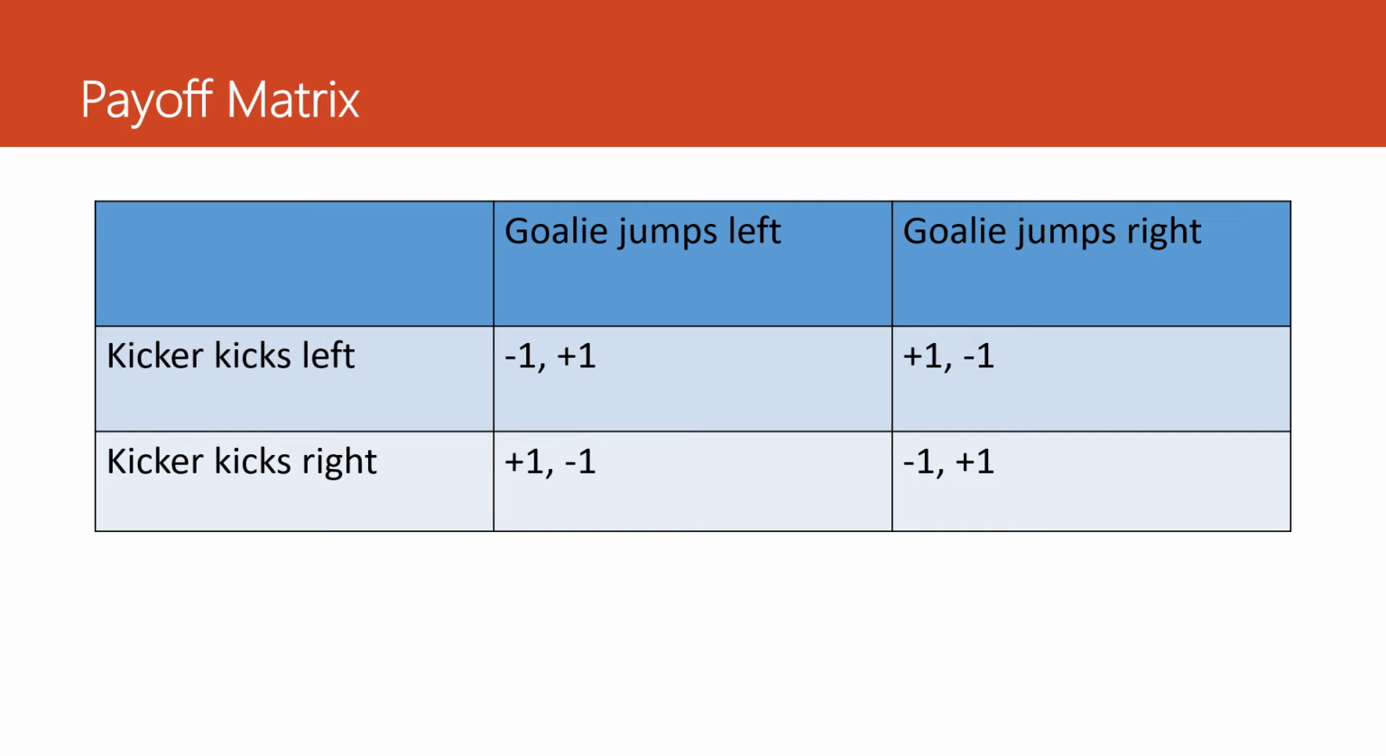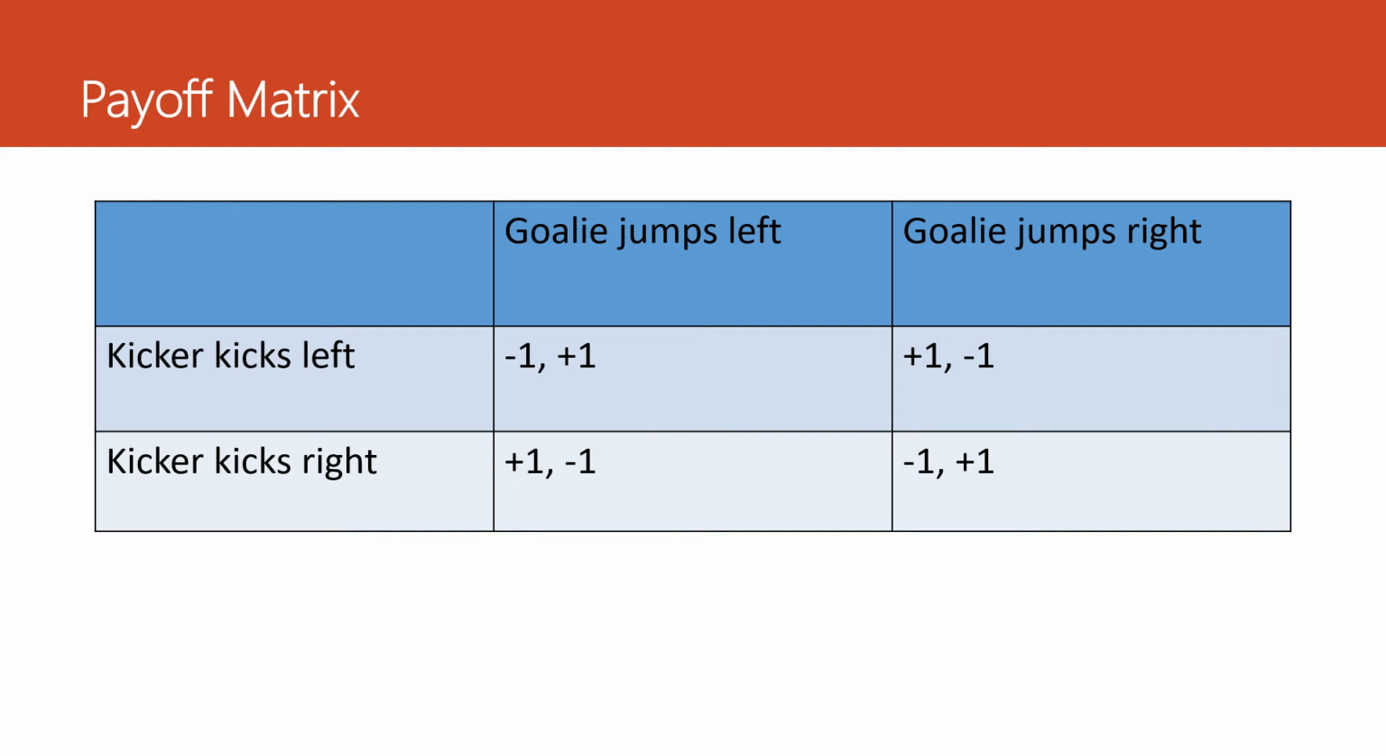So this is the payoff matrix of the game. We have a goalie who can jump left or right, and we have a kicker who can kick left or right. The winner of the penalty kick gets 1 point and -1 for the loser. If the player kicks left and the goalie jumps left, which means the goalie stops the ball going into the net, the goalie gets 1 point and the kicker loses a point.